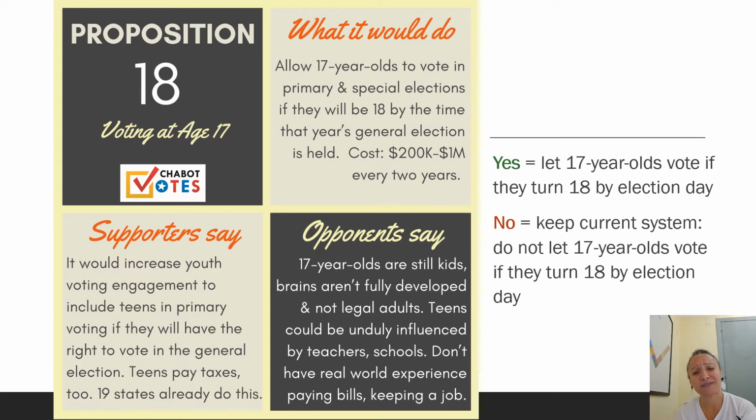Opponents say 17-year-olds are still kids. Their brains aren't fully developed and they're not legal adults. Teens could be unduly influenced by teachers or schools. And they say these 17-year-olds don't really have real-world experience paying bills or keeping a job. They shouldn't be able to vote when they are 17 years old.